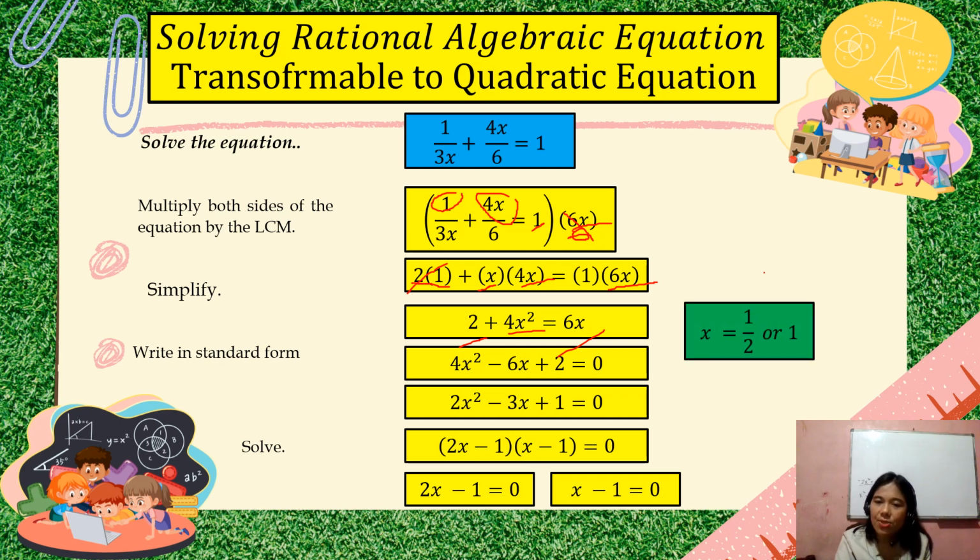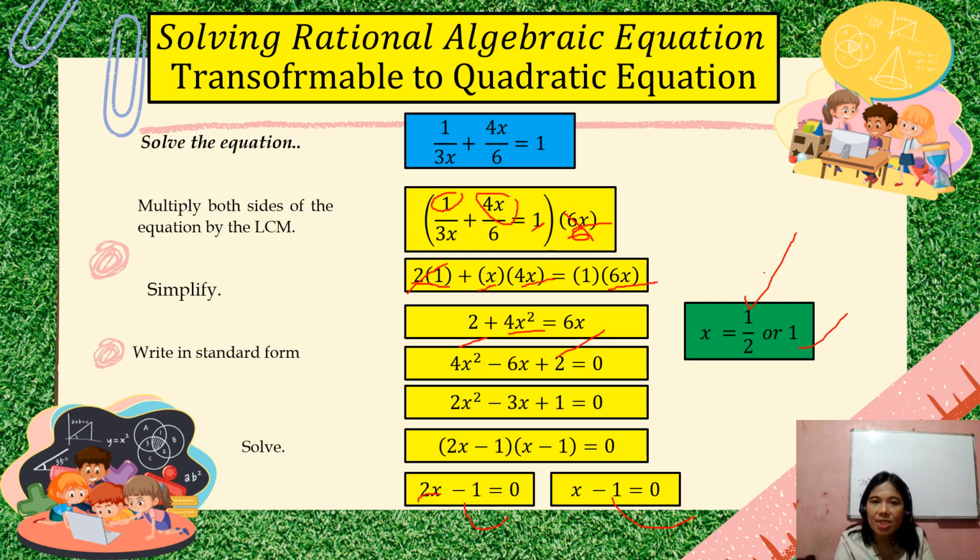Okay? So when you transpose negative 1, it will become positive 1. And then since may 2 pa siya beside x, divide mo both sides, so that is why makukuha mo dyan is 1/2. And then here, si negative 1, pag transpose mo, that is positive 1.